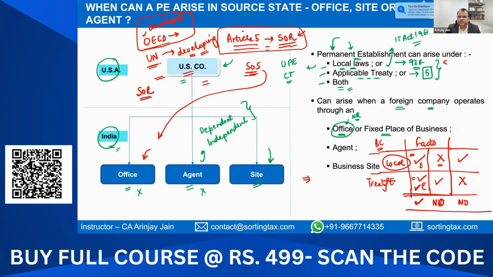This fixed place of business can be anything, right? As long as it is a geographically identified area from which the non-resident operates, this place can constitute a permanent establishment. It may be owned by the non-resident, it may be rented by the resident, it may be the office of the subsidiary also. Depending on the facts of the case, even they can constitute a permanent establishment.